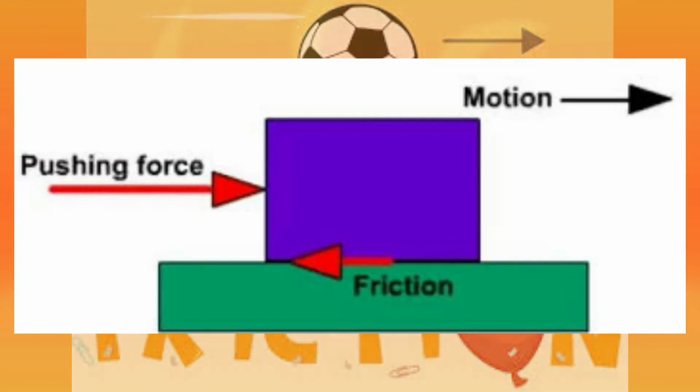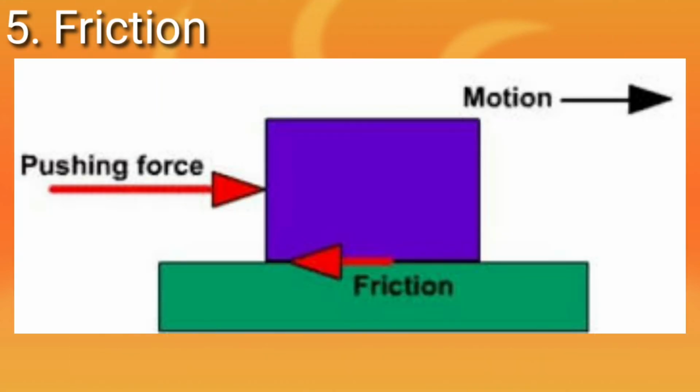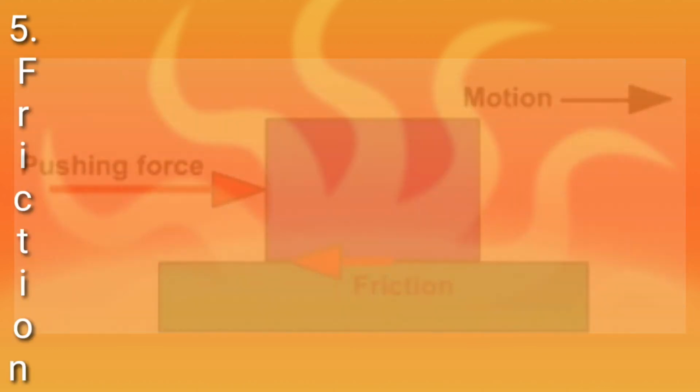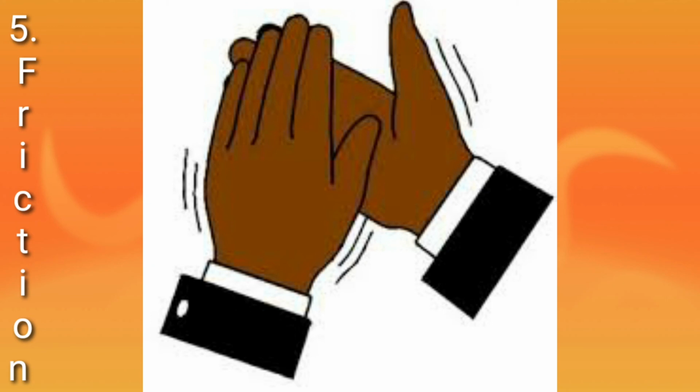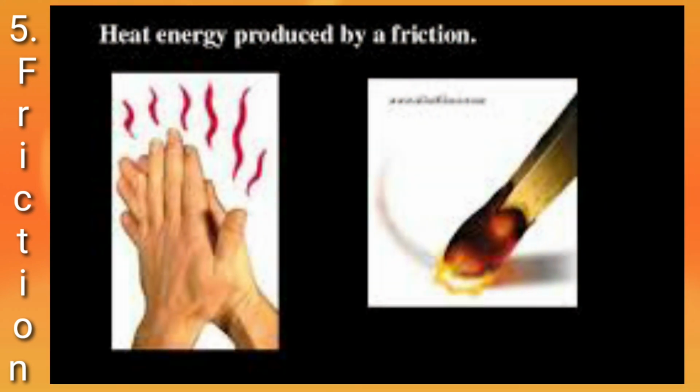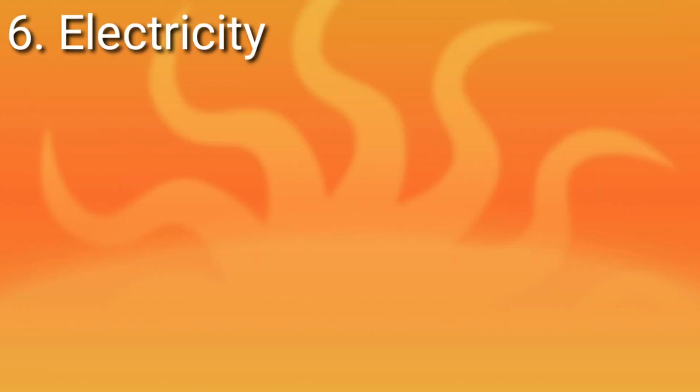Friction. When two bodies are rubbed against each other, heat is produced. For example, it is commonly seen during the winter season, you rub your palms together to get warmth. So, by friction, heat energy is produced.